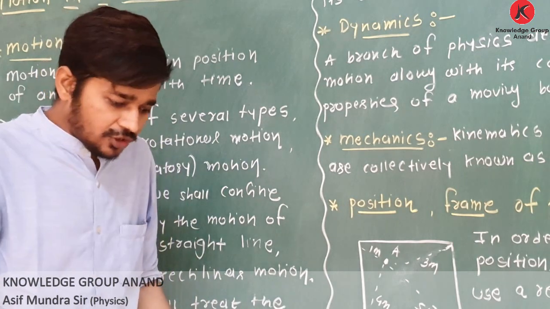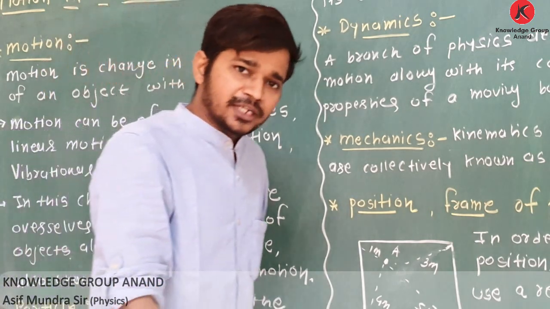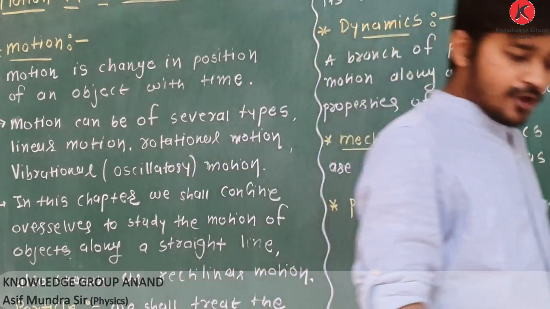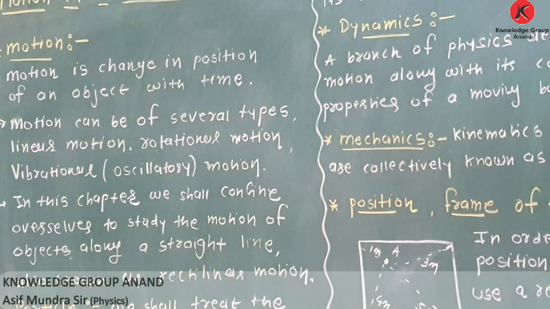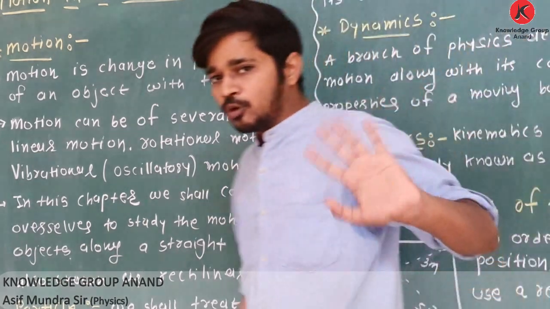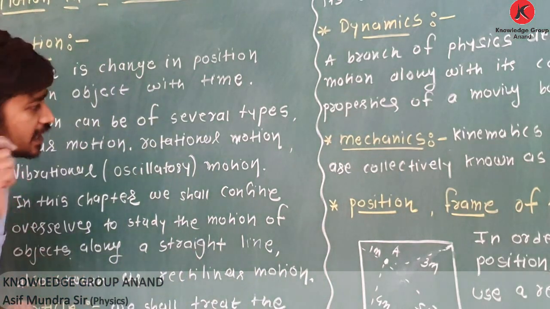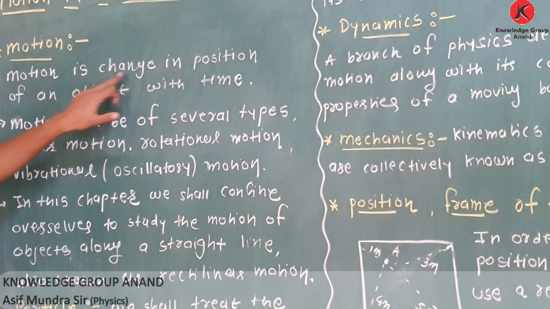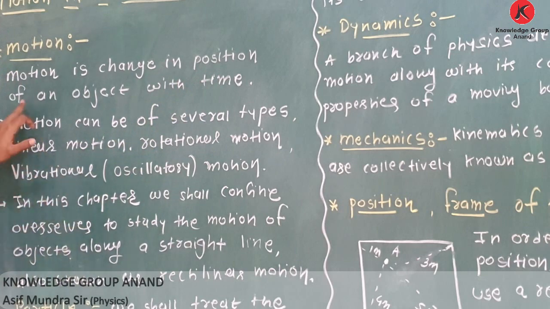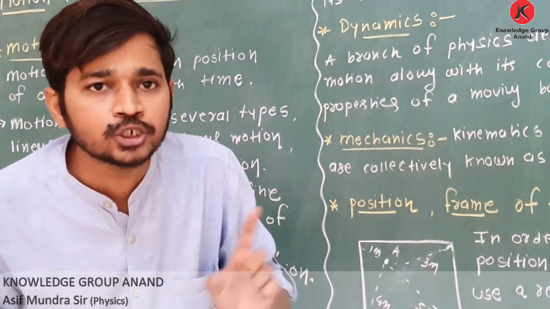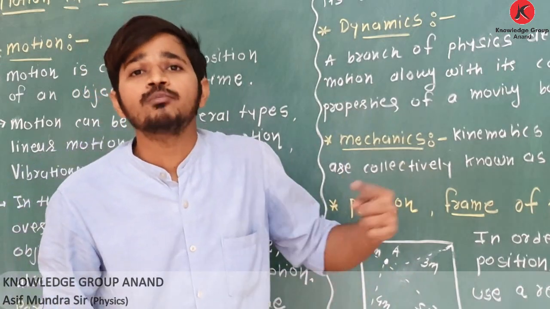But now, with respect to time, with respect to this stage, if I change my position, then yes, I am said to be in motion. Then what is motion? Motion is change in position of an object with time with respect to some another object.